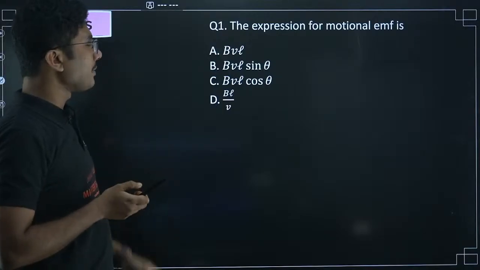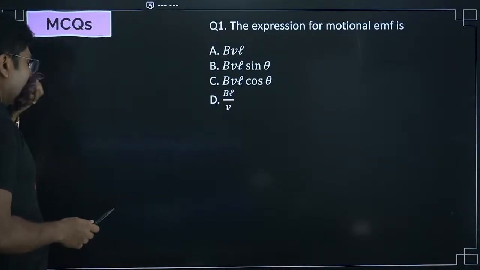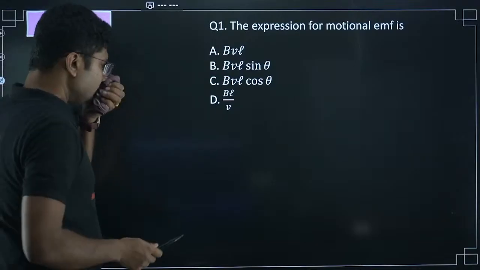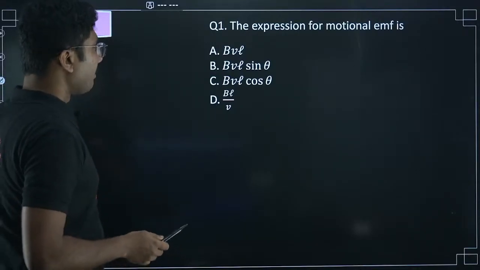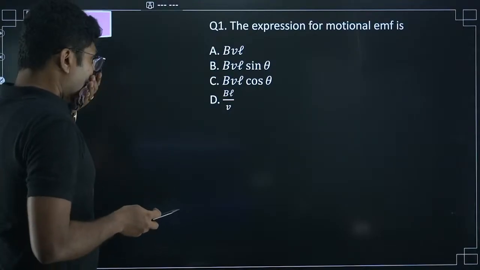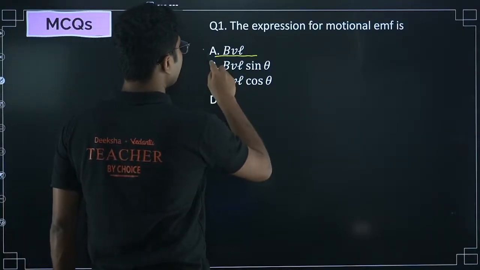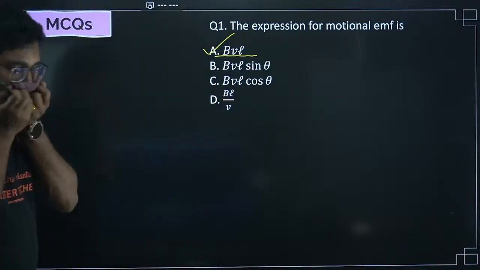So motional EMF, normally the formula that we use is BVL. That is the formula. Okay, not sin theta, not cos theta.